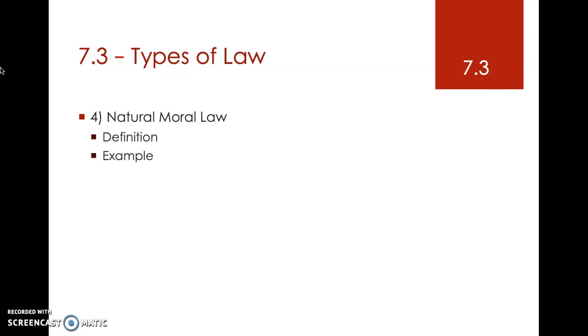Okay, so an example of the natural moral law would be the Golden Rule. Most people associate the Golden Rule with Jesus, and the reason for that is because in the Sermon on the Mount, Jesus said the Golden Rule. He said, do unto others what you would have them do unto you. In other words, treat others as you would like to be treated.